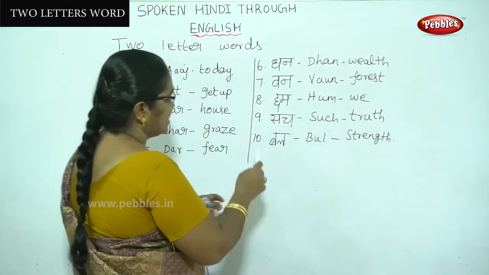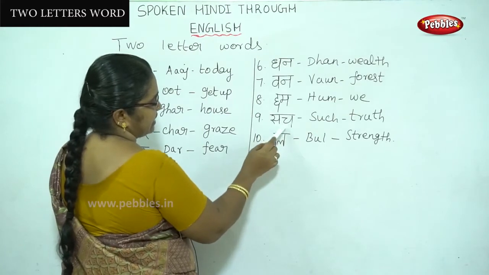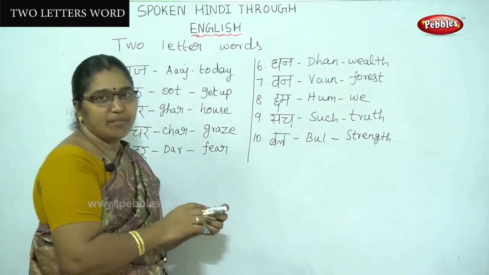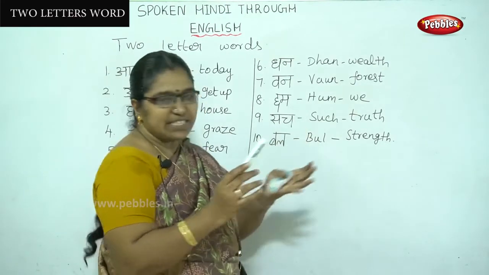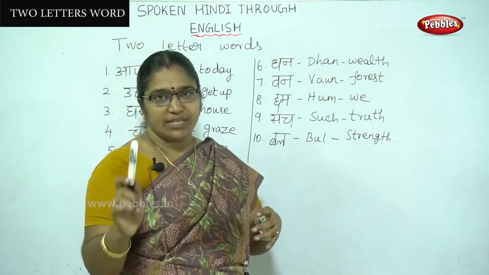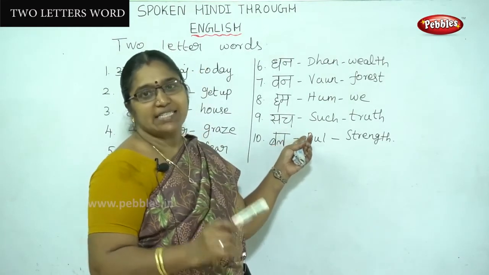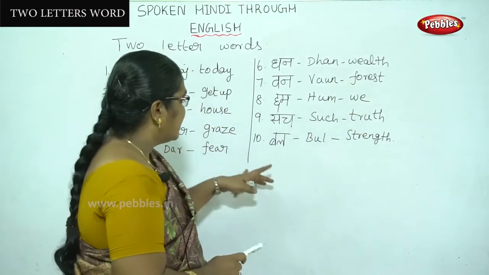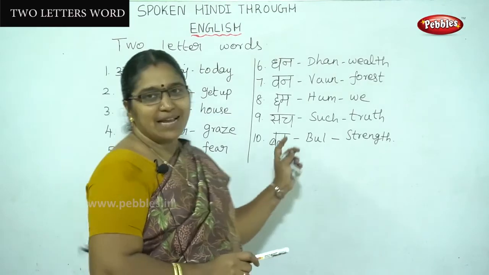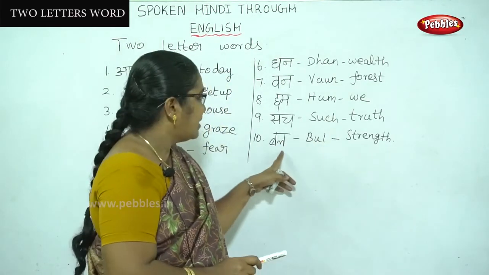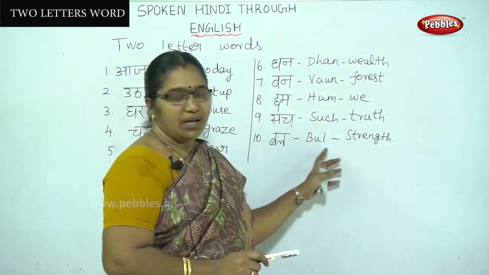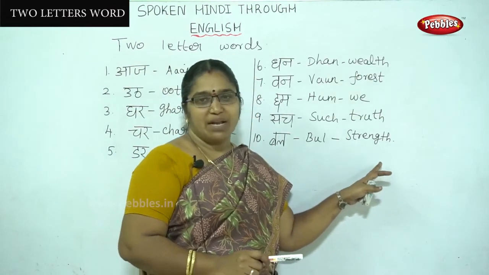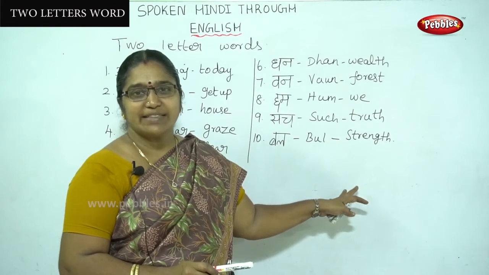The next one is sacha. Such means truth. We have to split it as letters, then pronounce it as such. Such means truth. Then the next one is bala. Bal means strength. Balwan means the strengthened man.